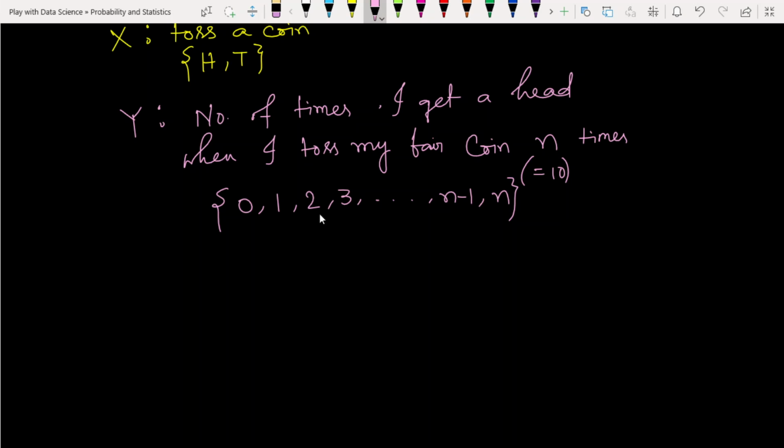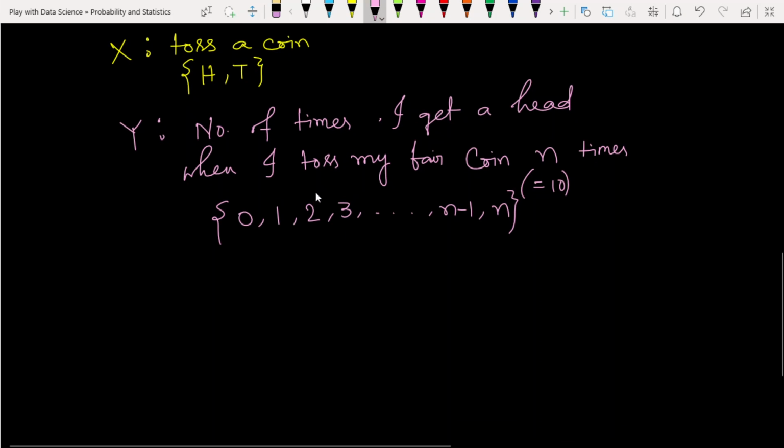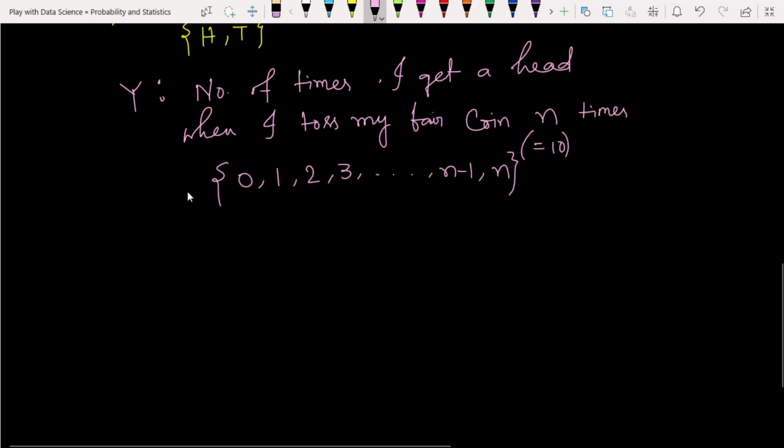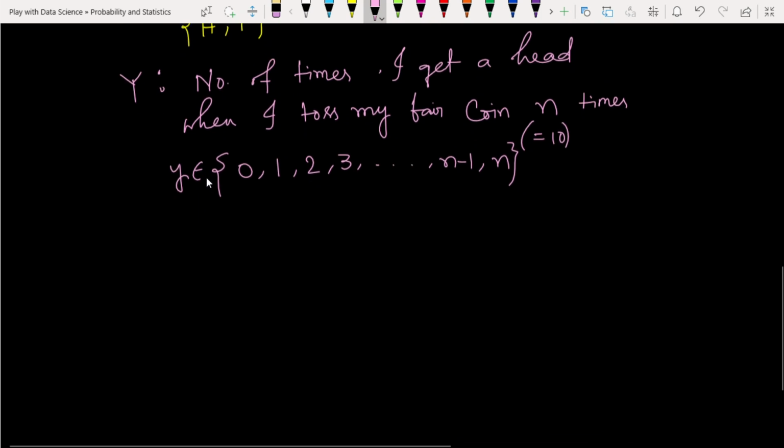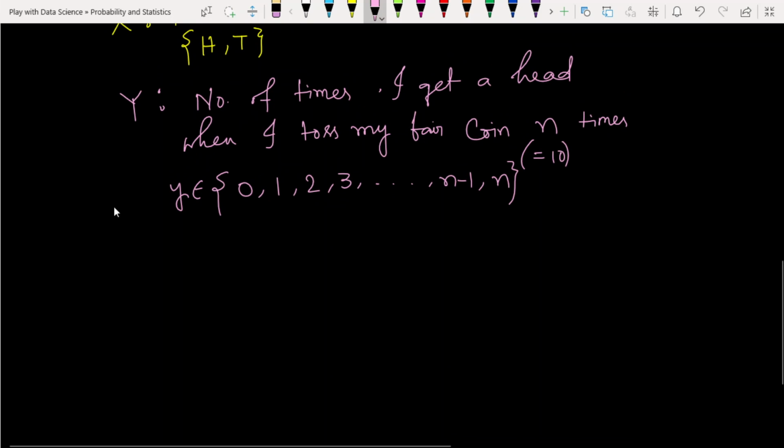So at most the number of heads is up to n. These are the outcomes of that random variable Y. Y belongs to this set. I think you have understood how this random variable Y works.